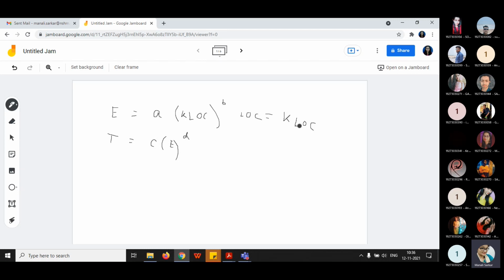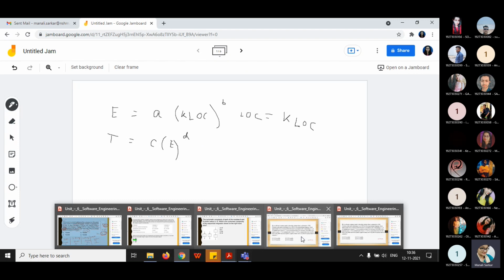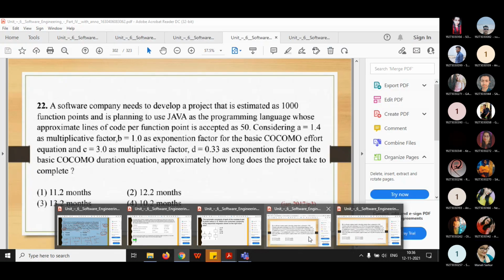All the tricks I have explained: in the problem it is given in LOC and you need to convert it into KLOC, and effort and time formulas are already given. You just need to put the values in these formulas and calculate the result. So tell me which one is the correct option.